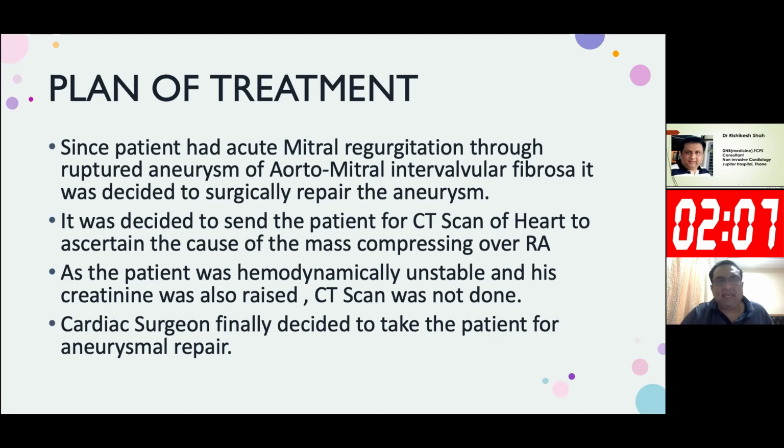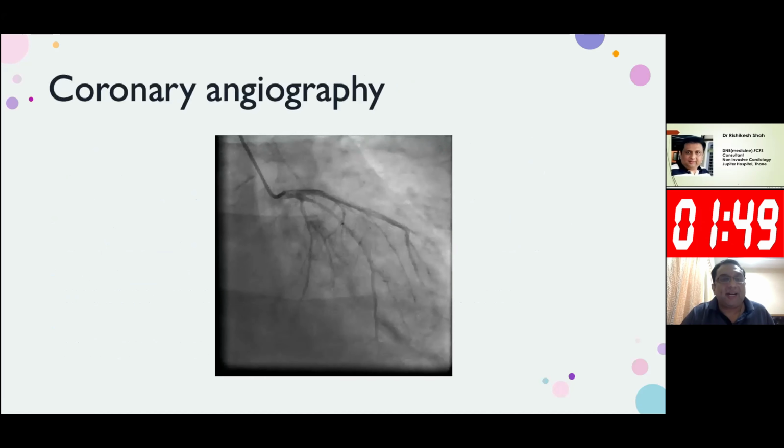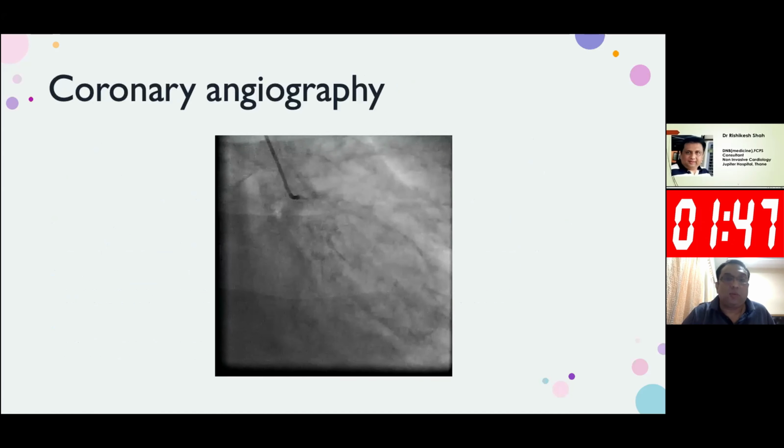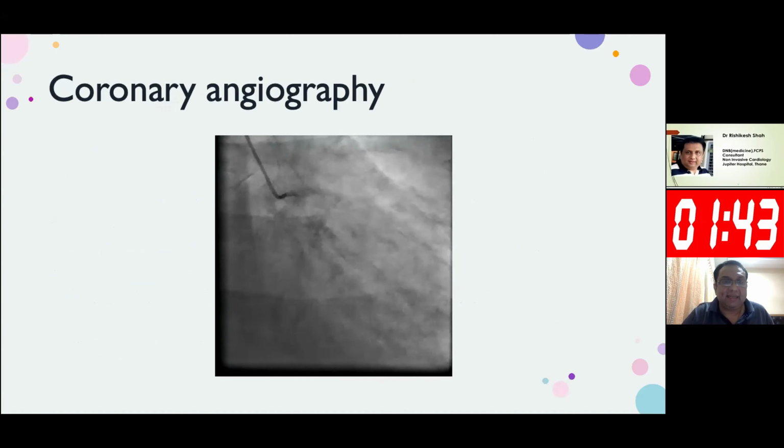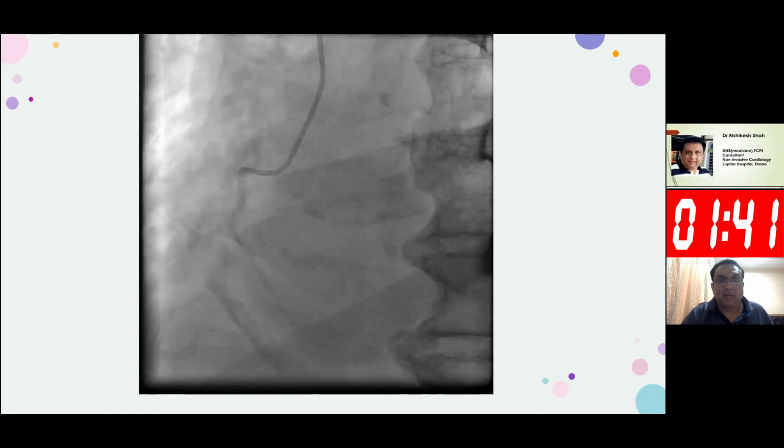His plan was very clear: open the LA and put a pericardial patch or some kind of patch and repair the aneurysm. Since the mitral valve was normal and the aortic valve was normal, nothing else needed to be done. So his surgery was a bit simple and straightforward. The patient underwent a coronary angiography prior to surgery, which was normal. See this, the LAD, circumflex and the RCA were all normal.